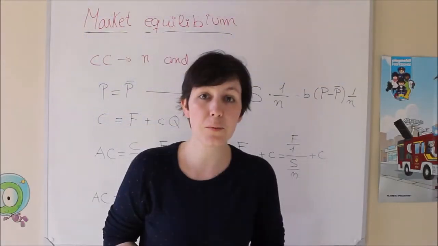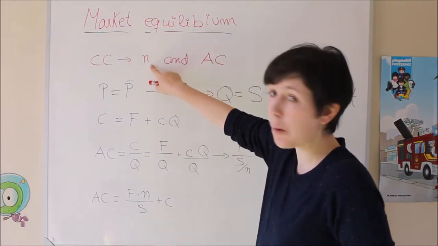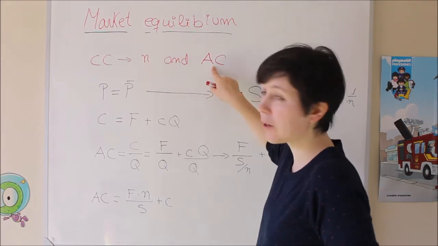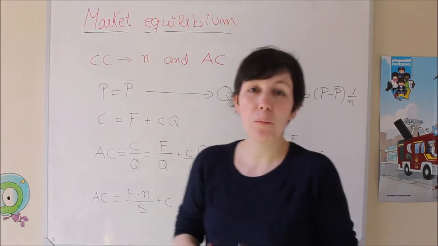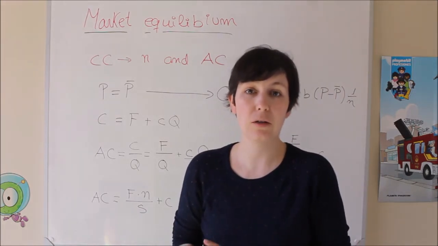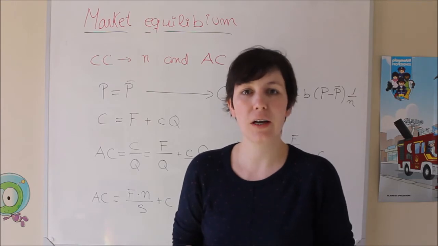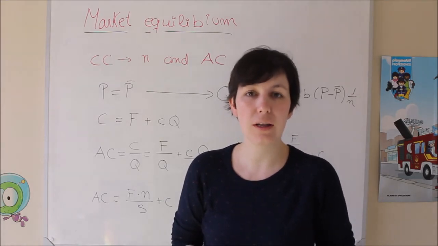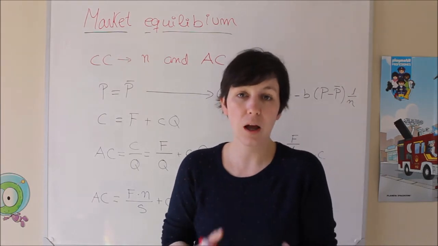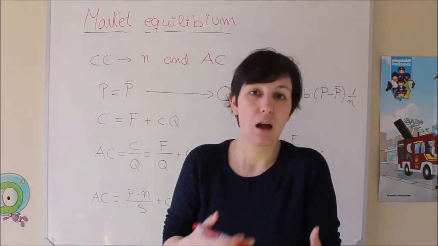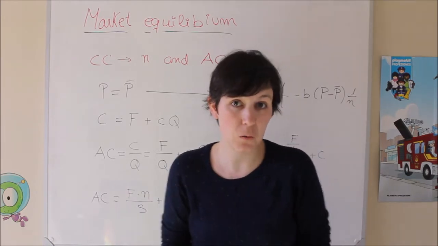In the first step, we said that we need to know the relationship between the number of firms and the average cost per firm. We are going to assume the most simple case, in which technology is equal, not just across countries, but also across firms. So that means that the production technology is the same, so the production costs are going to be equal.